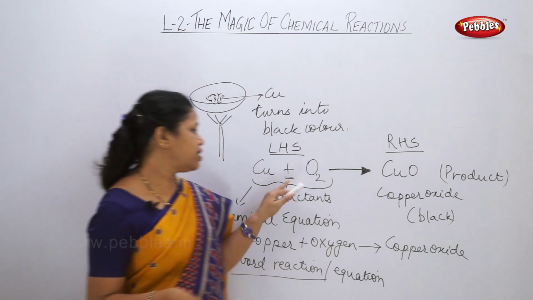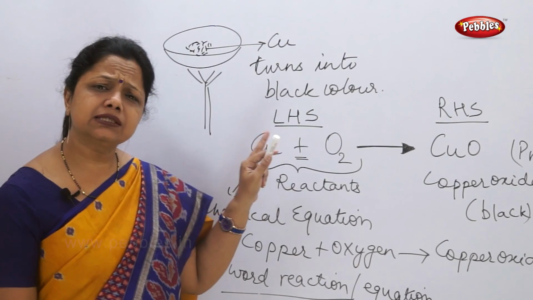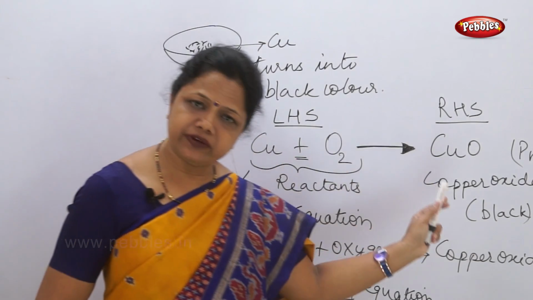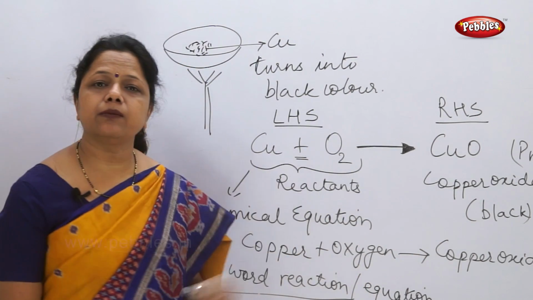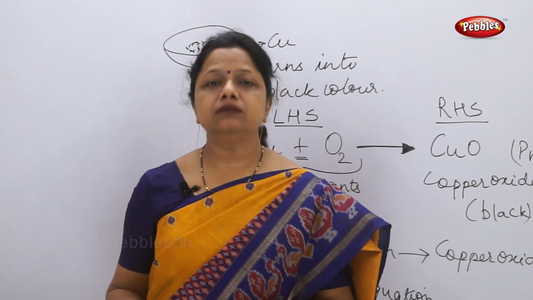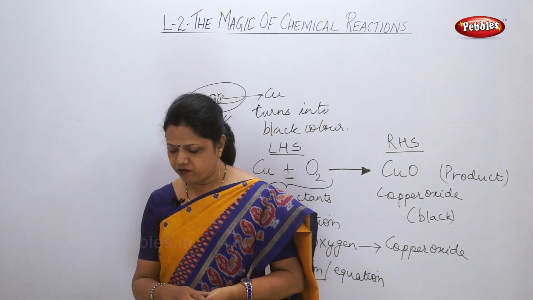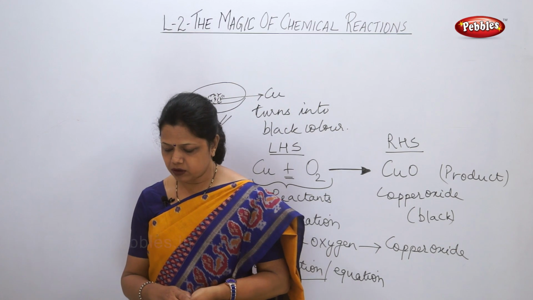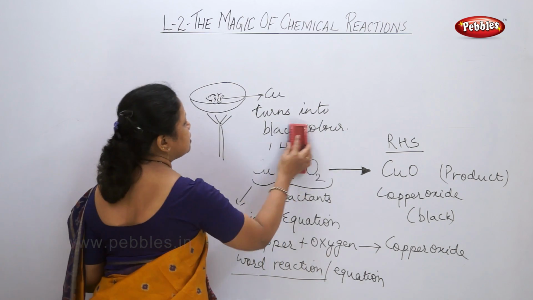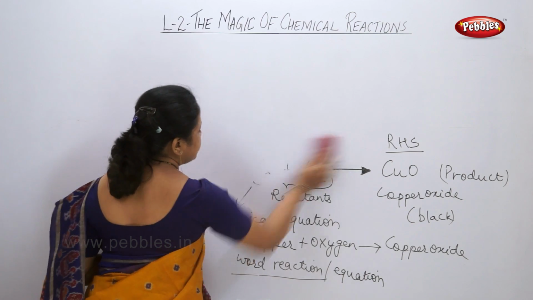Here also we have used the abbreviation to make the symbols of the various elements, metals, non-metals, and then we are making use of those abbreviations to write a chemical equation. Let's go to the second equation, which is given in an activity. Take a small piece of aluminium wire and burn it. Record your observation. Now, what is aluminium? Is it a metal or a non-metal? Aluminium is a metal.